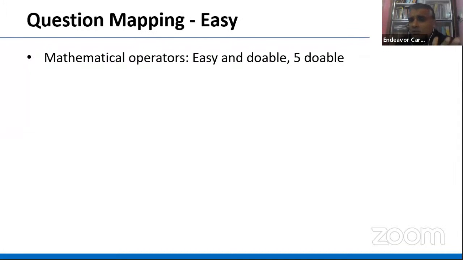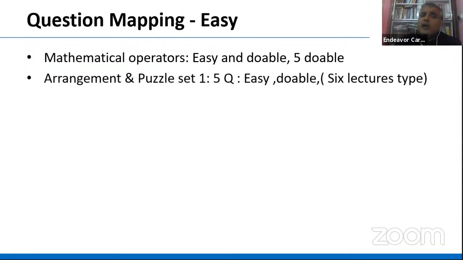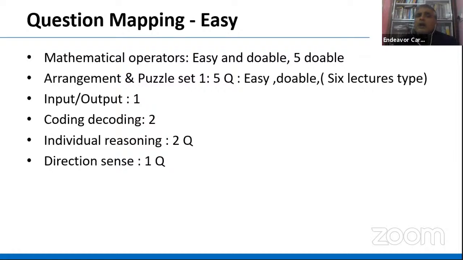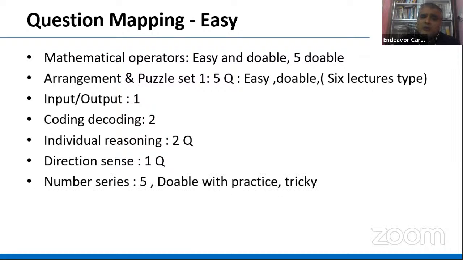So the mathematical operator questions, those 5, were quite doable. Arrangement and puzzle, first set, 5 questions were there, and that was again doable, easy. Input output, only 1 question was there, that was doable. Coding decoding, 2 questions were there, that was doable. Independent reasoning, 2 questions were there, that were doable. Direction sense, only 1 question was there, that was doable.